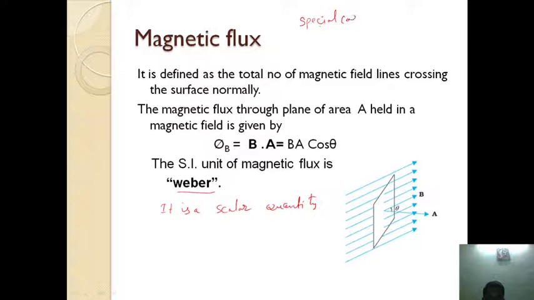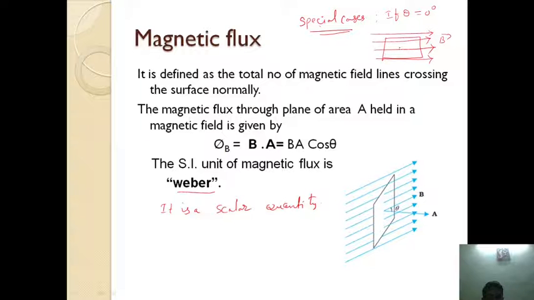Now see special cases. For example, this is the direction of the magnetic field. The magnetic field is directed towards the right, and the area is placed like this.